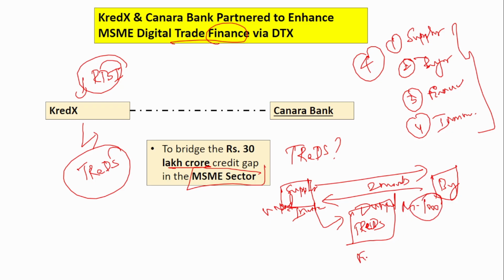And there are a lot of financiers, financer 1, financer 2, financer 3. So each one will bid the invoice. Say suppose financer 1 is telling I will give 900, financer 2 is saying I will give 920, financer 3 is telling I will give 950. So from this bidding, the supplier can choose whichever is more favorable for him.